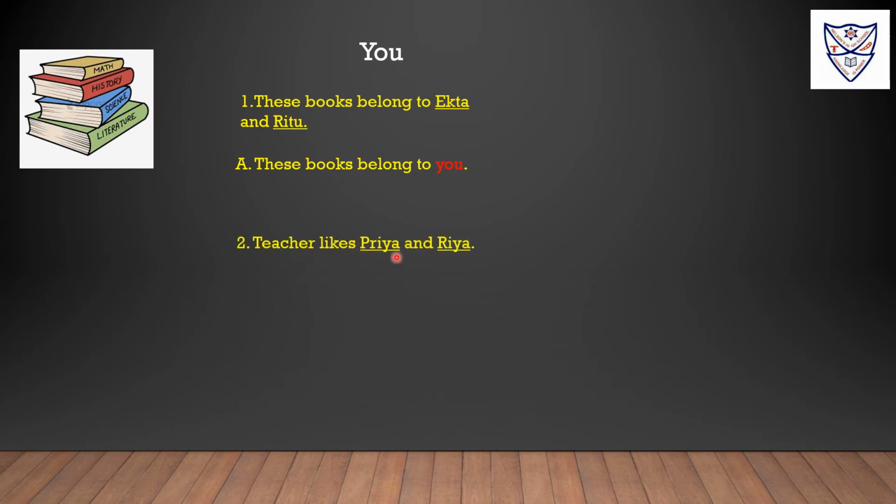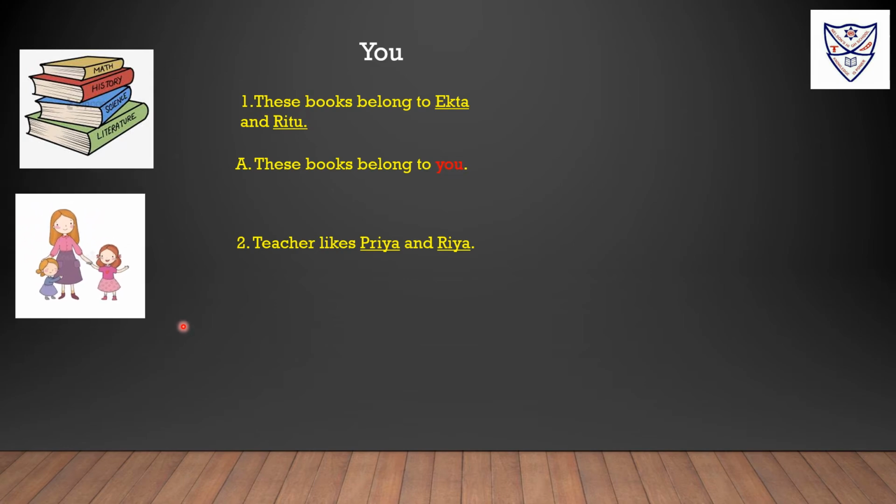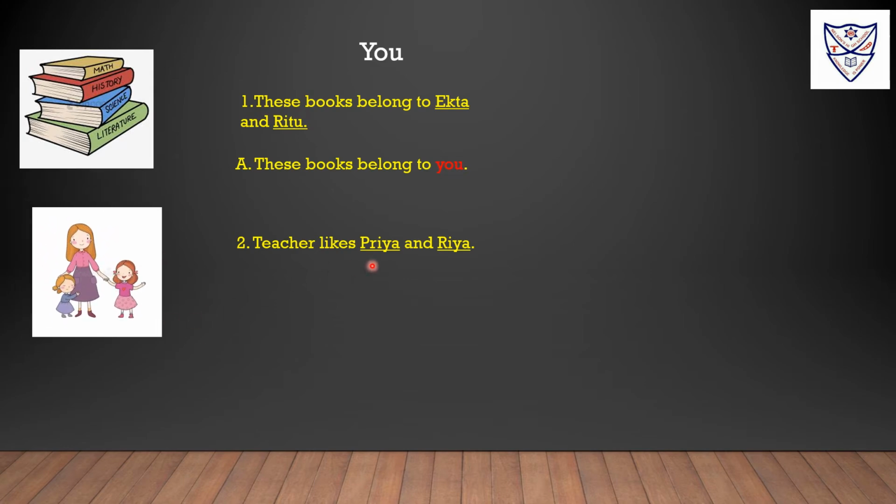Teacher likes Priya and Riya. Here both Priya and Riya are in the object place. So we will write the object pronoun you instead of Priya and Riya. Teacher likes you. Like is a verb and Priya and Riya are in the object place. After the verb, a word that comes is in the object place. So we use the object pronoun you.